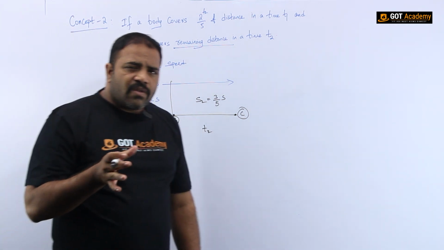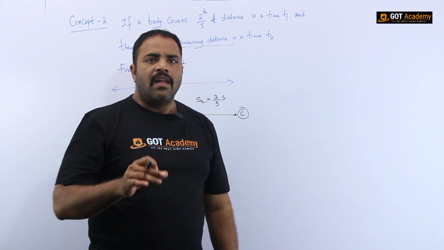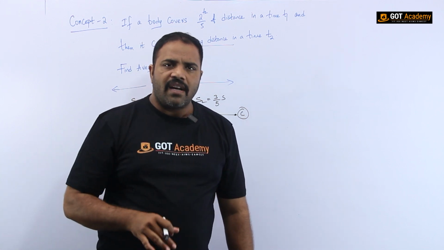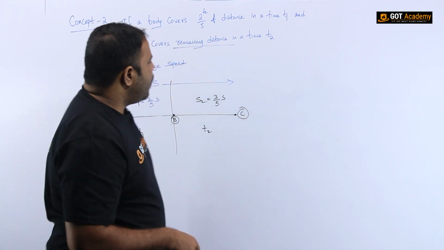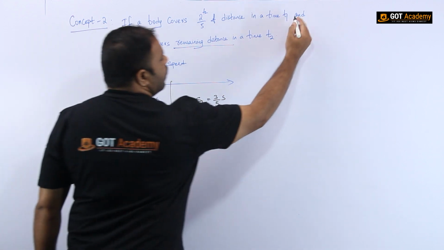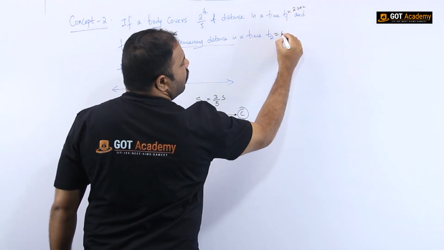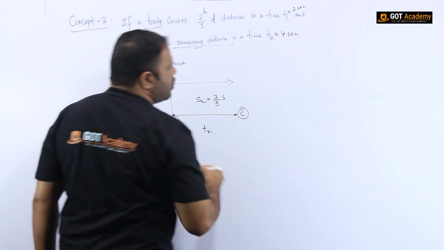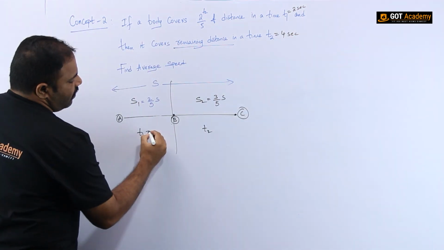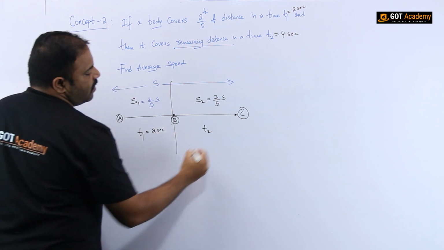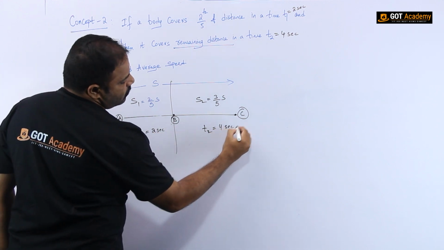Now to make this question simpler, let me assume some values for t1 and t2. Let me say t1 equals 2 seconds, whereas t2 equals 4 seconds. So t1 equals 2 seconds and t2 equals 4 seconds.